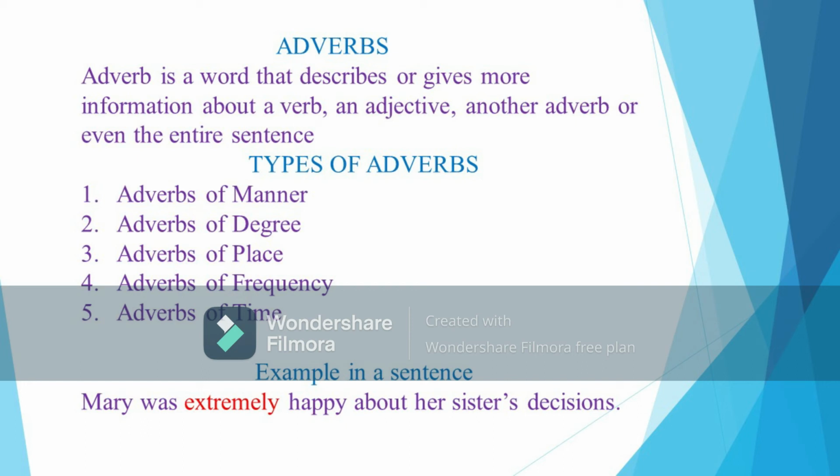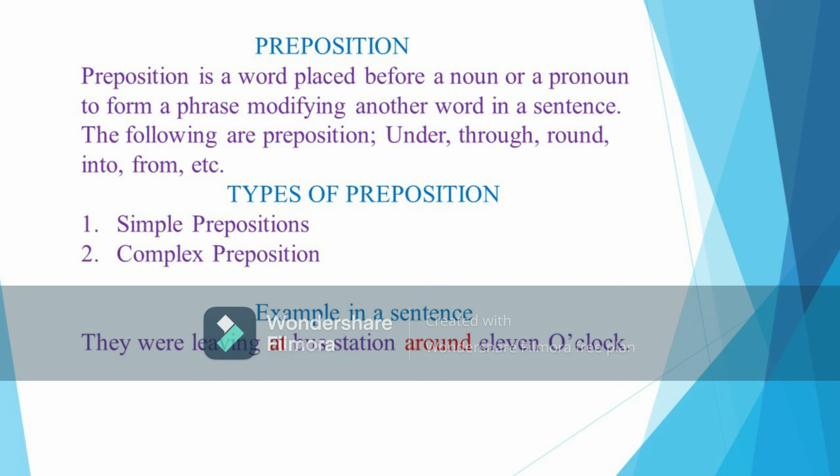Adverb of degree is extremely because it shows the extent of something. Wonderful, Redemptor. Delvin, what are prepositions? A preposition is a word used with a noun or pronoun to show how the person or thing denoted by the noun or pronoun stands in relation to something else. Mention the types of prepositions that we have. There are 3 types of prepositions. These are preposition of time, preposition of direction, and preposition of place. Use one type of preposition in a sentence. They were leaving at bus station around 11 o'clock. At and around are prepositions of time. Very good, Delvin.